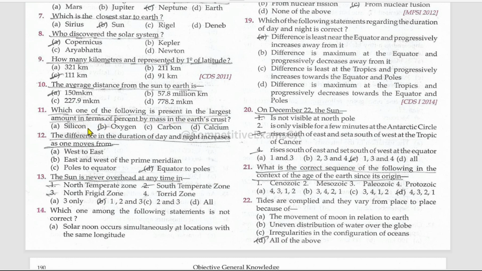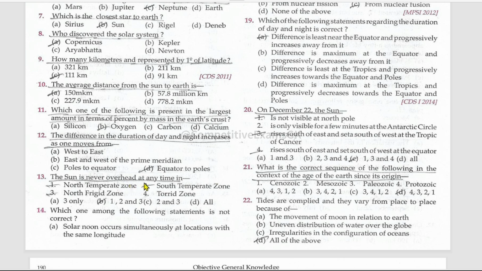Among these options, oxygen is the highest amount in terms of percentage of mass in the Earth's crust. But which gas is most abundant in the atmosphere of our Earth? Give that gas name in the comments. Among these, oxygen is the highest in the crust, but there is a gas present in the highest amount in our atmosphere. Other than oxygen, what is that gas name?